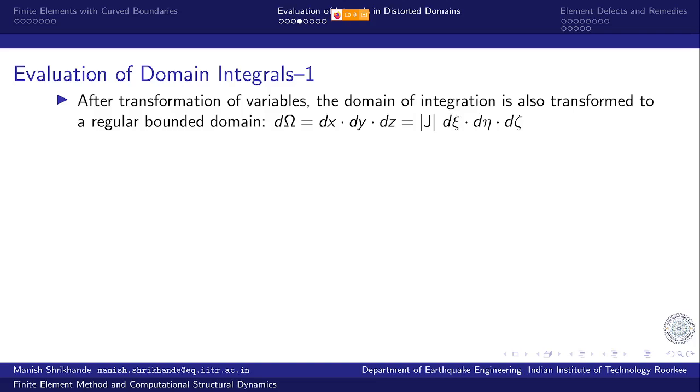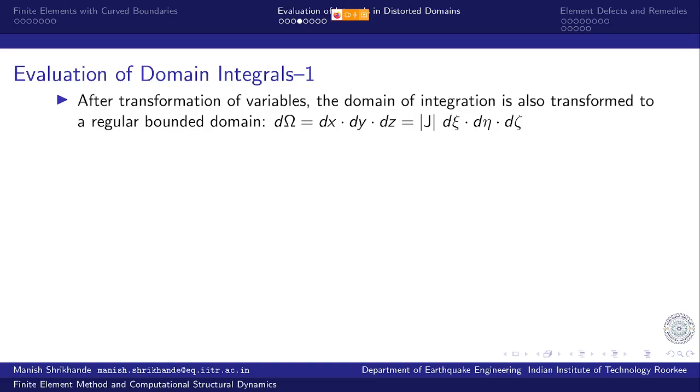So once the transformation is done, the domain of integration can be transformed to a regular bounded domain, that is d omega, that is given by dx, dy, dz is equal to determinant of the Jacobian multiplied by d xi, d eta, d zeta. And all three, xi, eta, zeta, the coordinates, the limits of integration are changed from whatever the irregular, distorted domain has, to the very neat and tidy range of -1 to +1.